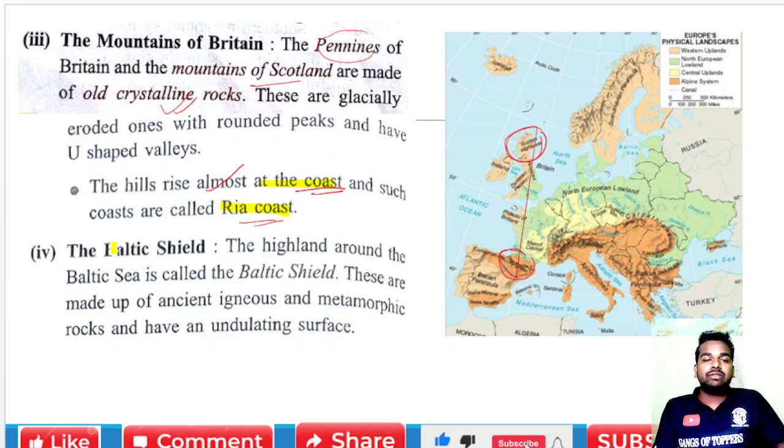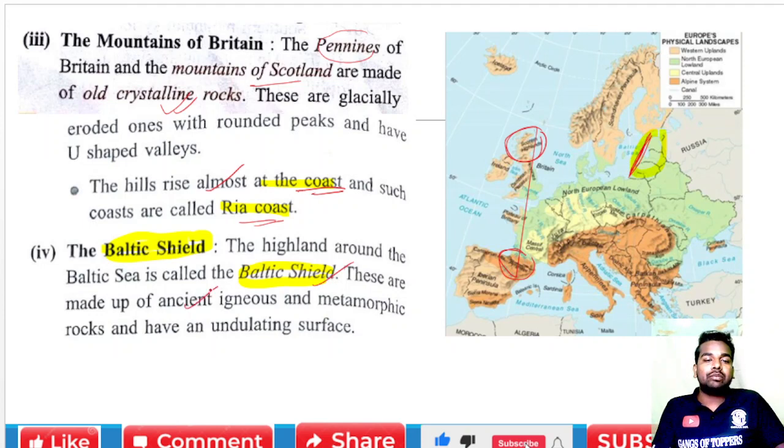Now, after this, we are going to study about the Baltic Sea. The highland around the Baltic Sea is called the Baltic Highland. Means we are talking about this Baltic area, the highland around the Baltic Sea.